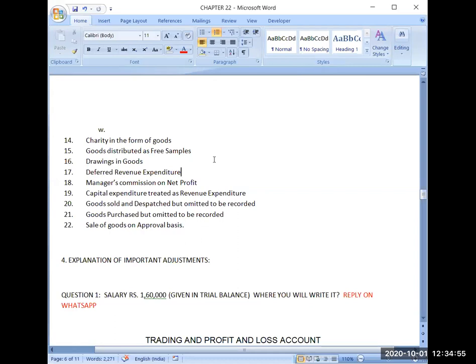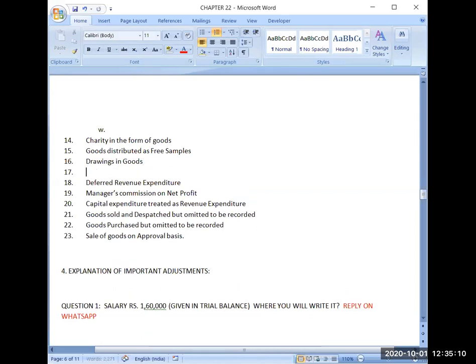Now we have to do adjustment drawings in goods. So first the meaning of drawings in goods should be clear. What is the meaning of drawings in goods? That the proprietor had withdrawn some of the goods for his personal consumption from the business.